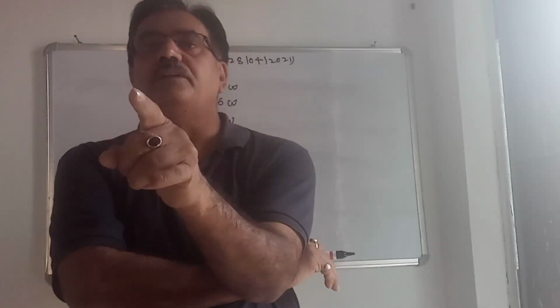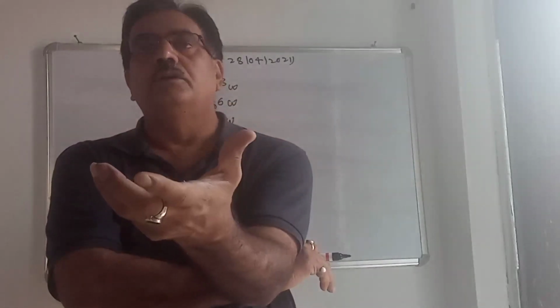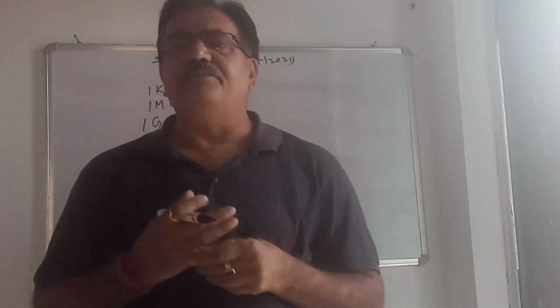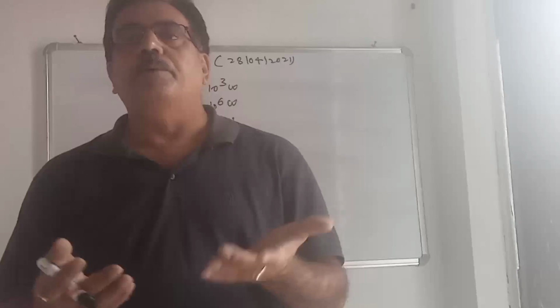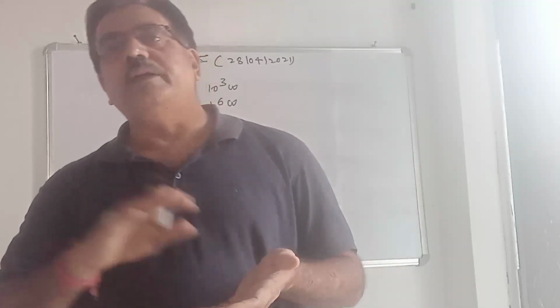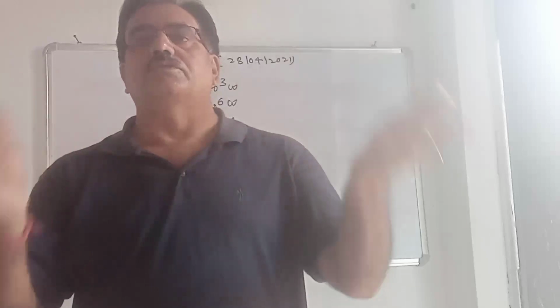What is the unit of energy? It is also joule. What is the unit of work? Joule. So there is no difference. See the definition: the capacity to do the work. That is their work. So work and energy are the same, not different, and the unit is also the same.